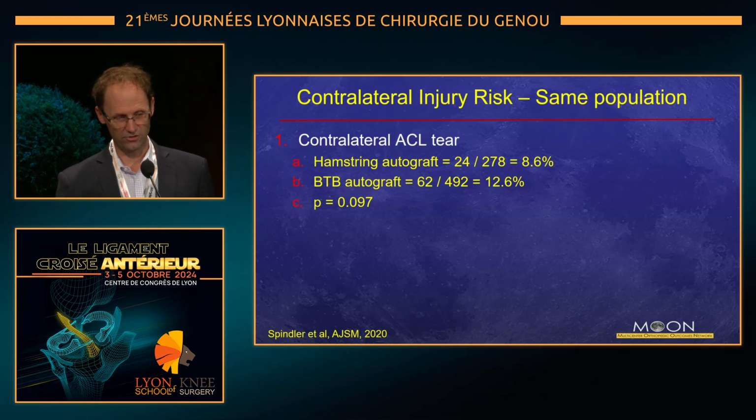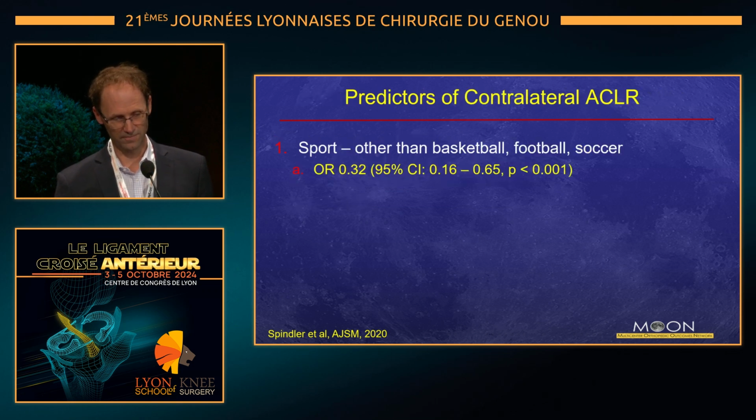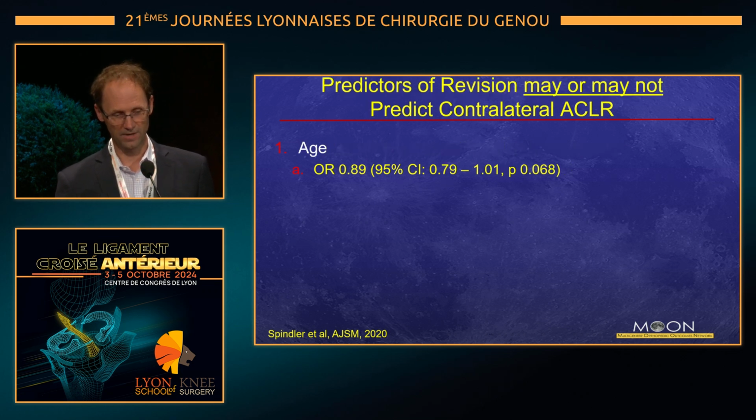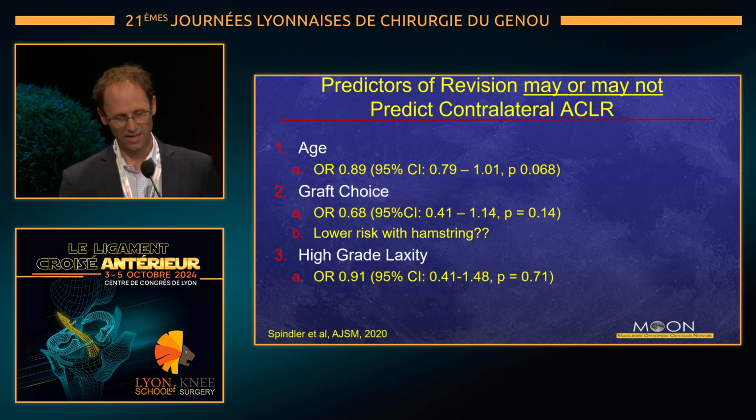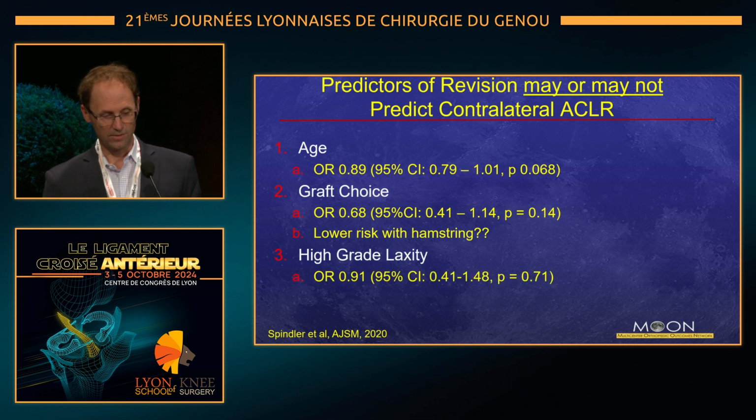In the same population, we do see a higher risk of the contralateral injury in the setting of a hamstring reconstruction. And the biggest predictor of that was sports. So playing a sport other than basketball, football, or soccer substantially reduced that risk. So we think this really is an exposure issue. Age, again, was a mild predictor of contralateral risk. Graft choice, again, a mild predictor, maybe slightly lower in the hamstrings. Interesting, though, the high-grade laxity was not at all a predictor of contralateral injury.